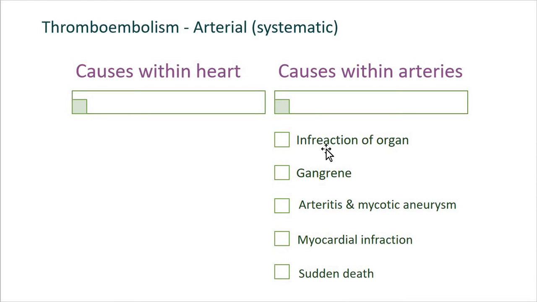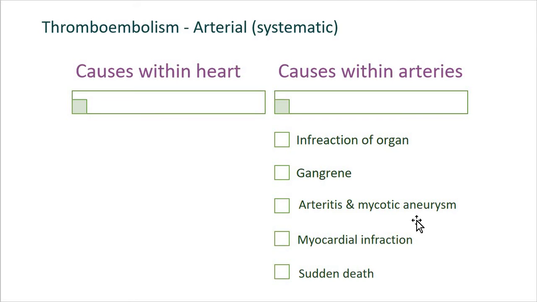So these are the ill effects of arterial emboli: infarction of organ, gangrene, mycotic aneurysm, myocardial infarction and finally sudden death.